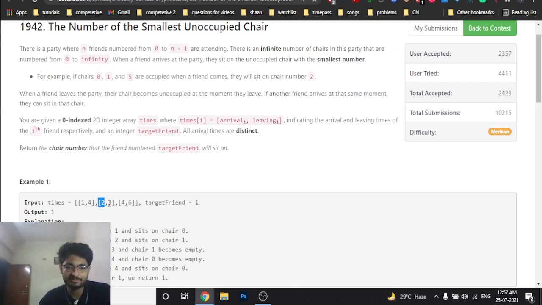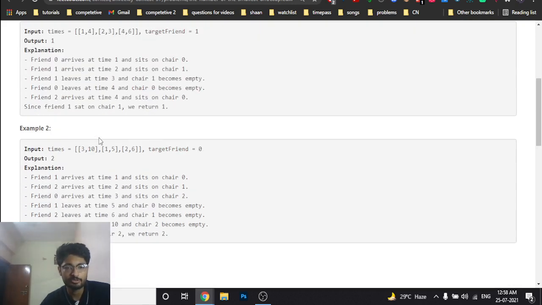As you can see, this is the first friend, who is entering at the second time instance. You have to tell at which chair this particular friend will sit, that is, you have to tell the ID, the number on that chair. So I hope you get the point.